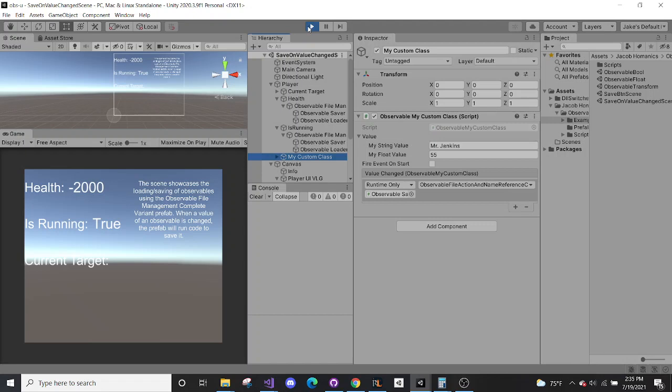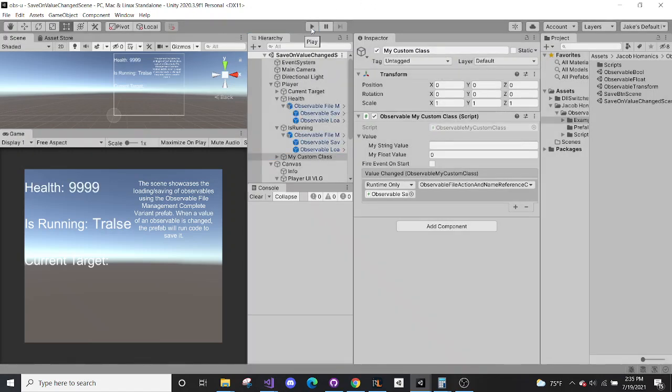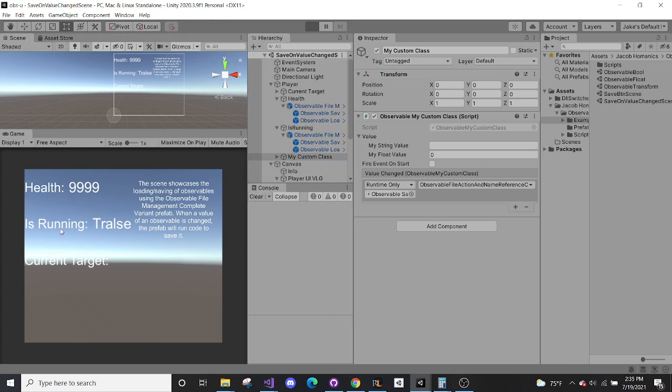So you would need to tie that to something else. You could make like a staging observable my custom class to where you set that to another observable my class, and when that gets set, you can save it. Very flexible, hopefully easy to understand. So if we exit play mode and we return, we'll see health and is running get updated to their previous values.